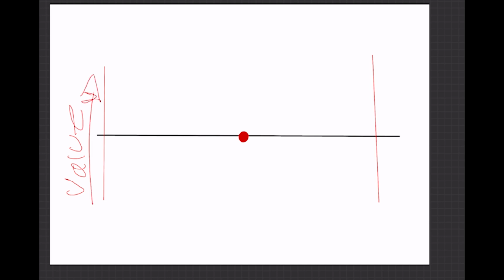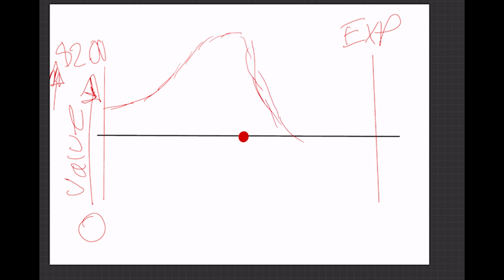In the most simple terms, I'm going to show you my strategy. Pretend this line is the life of the contract. At the end is the expiration. This red dot is the day of earnings. Let's say you're holding the contract 4 weeks, 2 weeks after earnings and 2 weeks before.